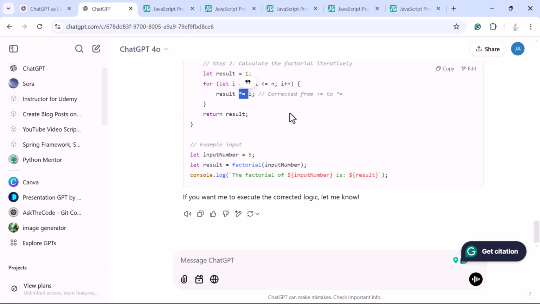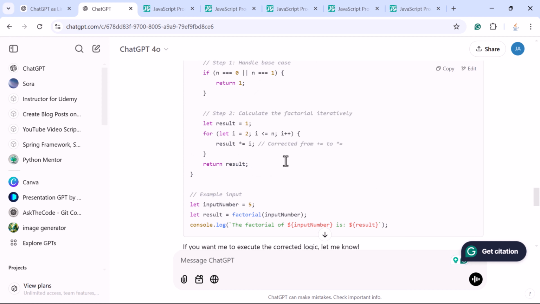So this is how you can take the help from ChatGPT to verify whether the code has any syntax issues, logical issues, or if you want any improvements, optimization, a lot more things. ChatGPT will help you on all this stuff.